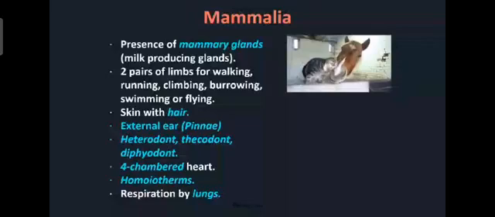Next, the heart is 4-chambered. Clear? Then homeotherms. As I told, Aves and Mammalia, we all are homeothermic animals, warm-blooded animals. Respiration is clearly by the lungs. All the mammals have the lungs for respiration.